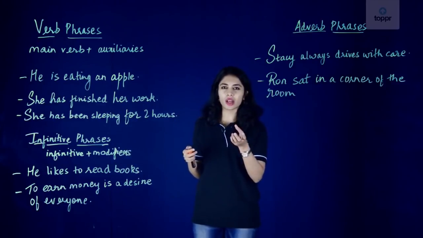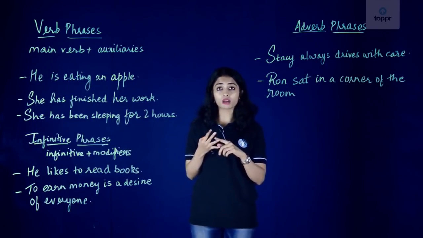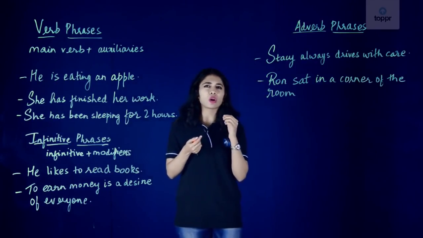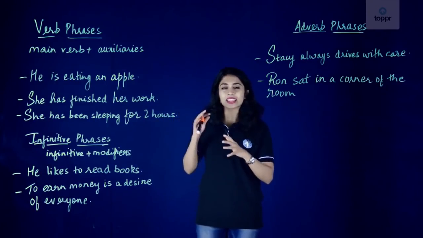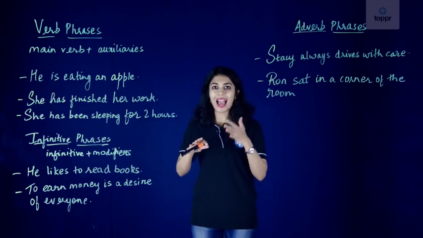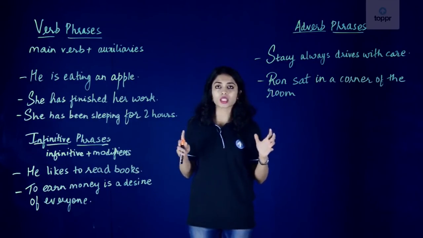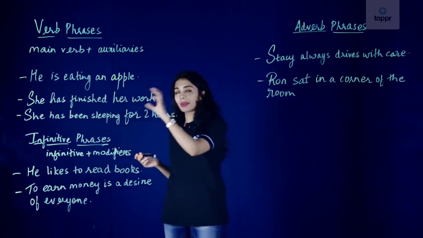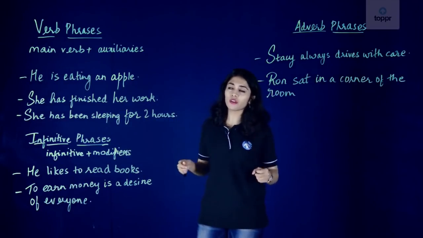But just to give you a general idea, main verbs are words or verbs like eat, sleep, walk, and auxiliaries are our helping verbs. So auxiliaries consist of to be, to have, and to do verbs like is, am, do, does, has, had. All these are auxiliary or helping words. So going back to verb phrases, they include the main verbs and the auxiliary verbs. So there is a combination of both of them.